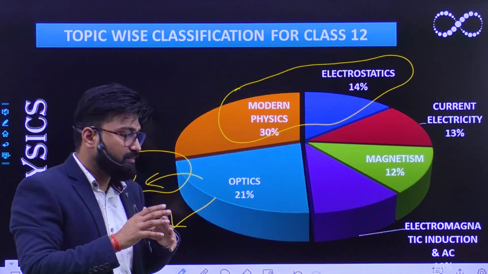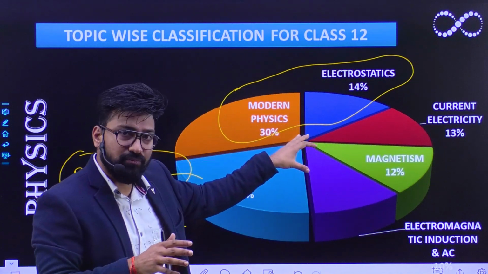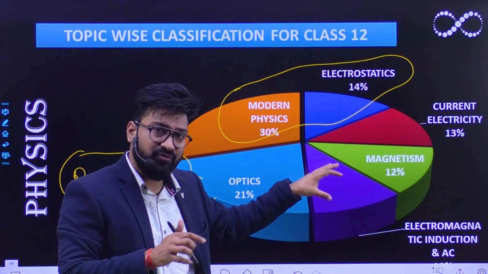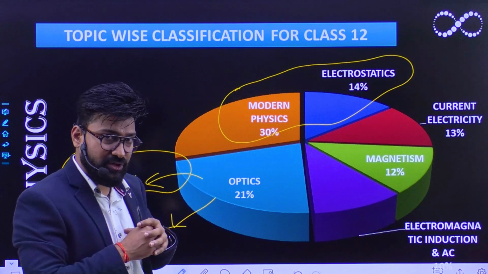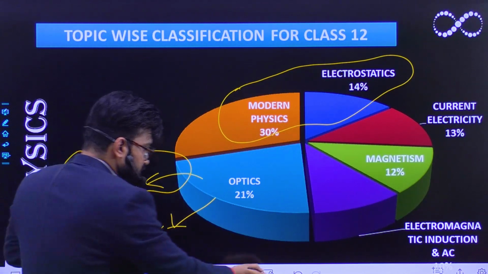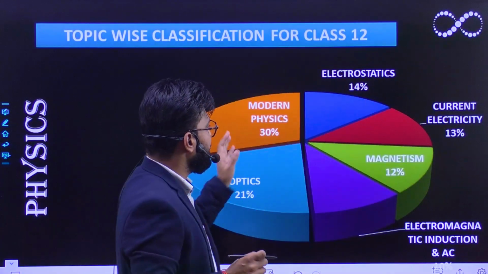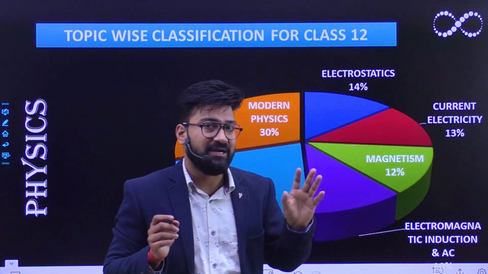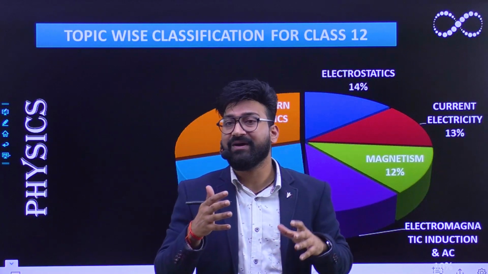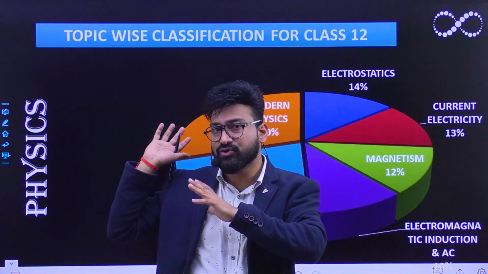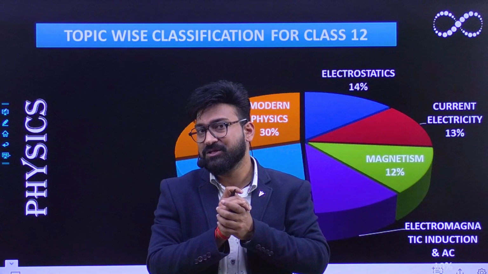So you must remember which area you have to focus on more and which area less as compared to the other areas. It is of greater importance to know that modern physics and electrostatics are very easy to score, and you can score very well if you focus on these portions of your 12th syllabus.